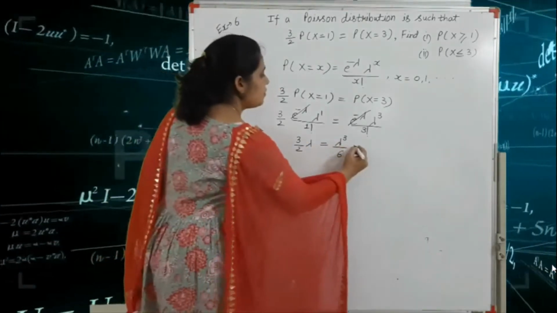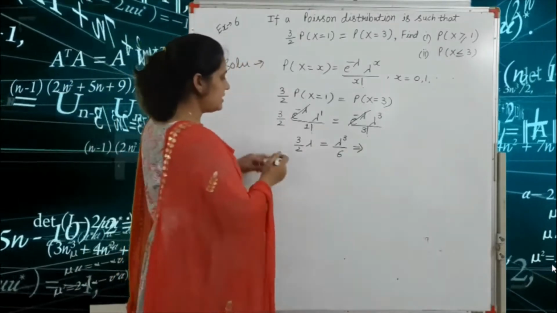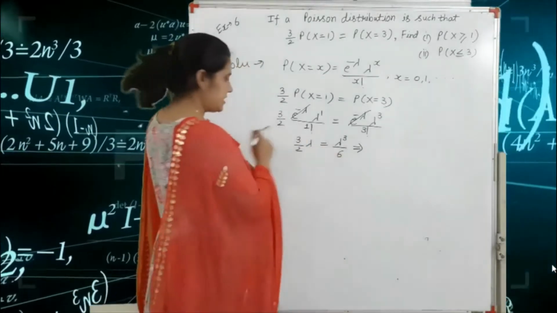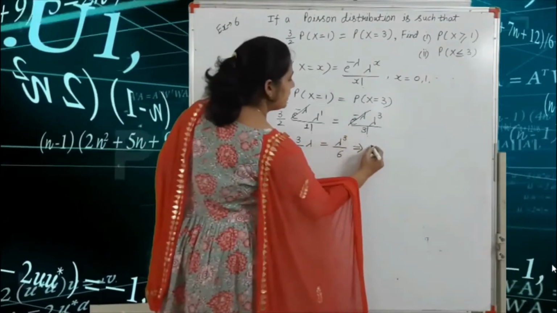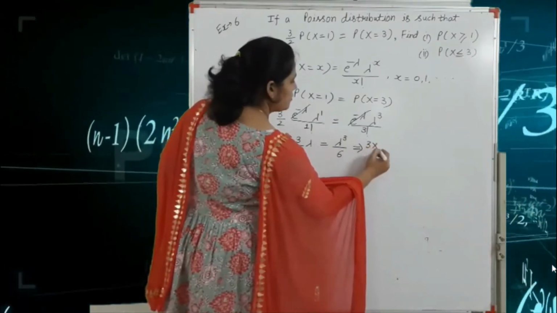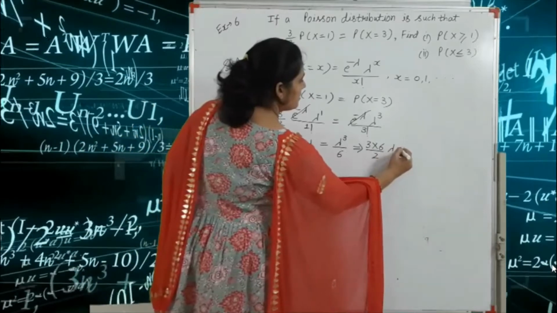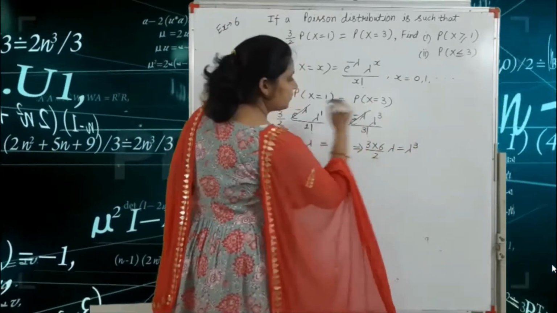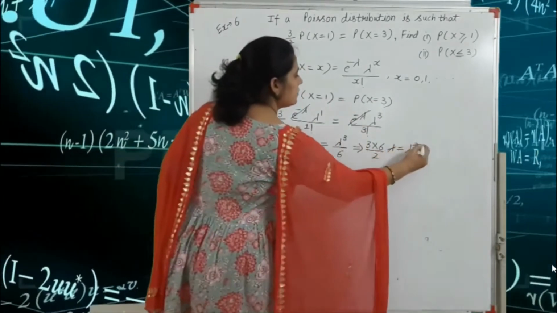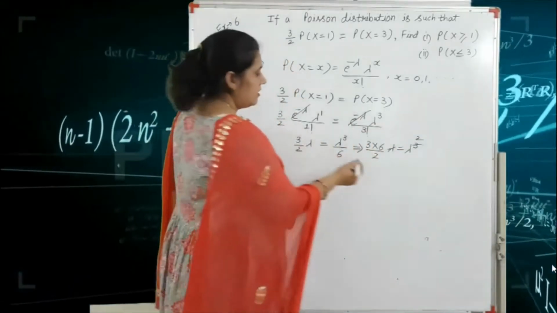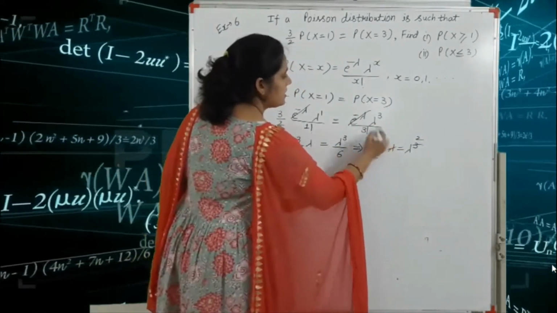So the next term: 3 into 6 divided by 2, lambda is equal to lambda cube. That means one lambda is cancelled, and 2 threes are 6.